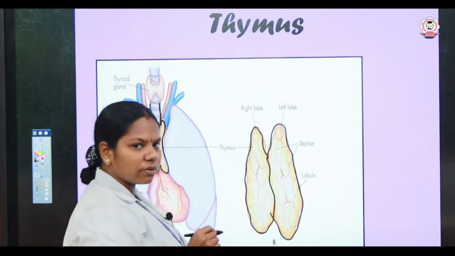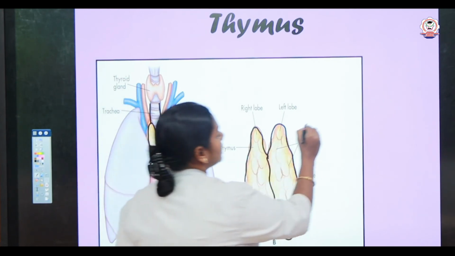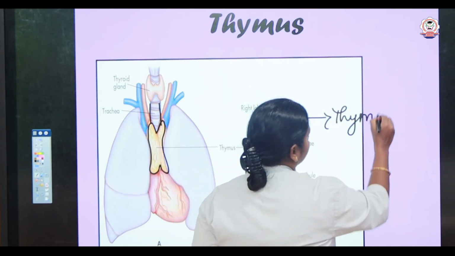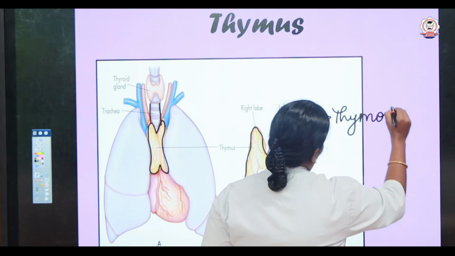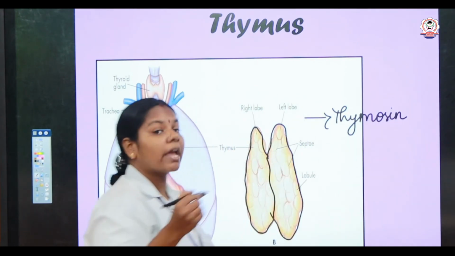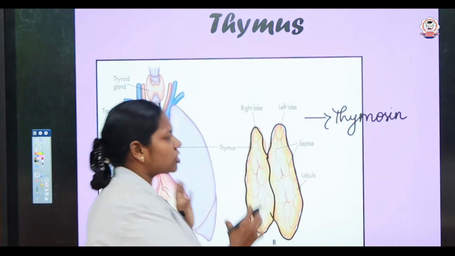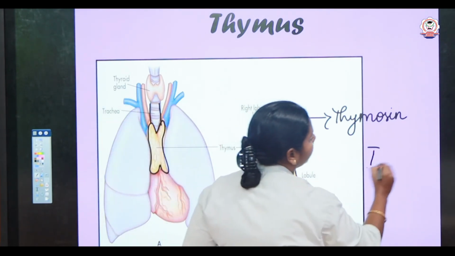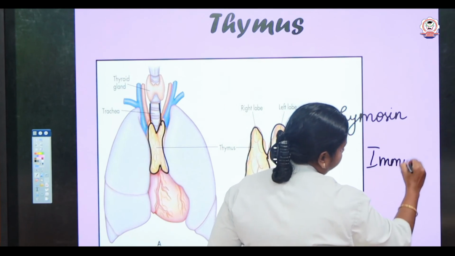So what is the function of this thymus? The thymus secretes a hormone called thymosin. Apart from this, there are many hormones, thymulin, thymopoietin, and the main function of this thymus is to increase immunity of our body.